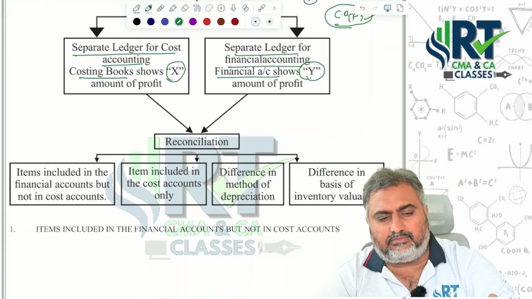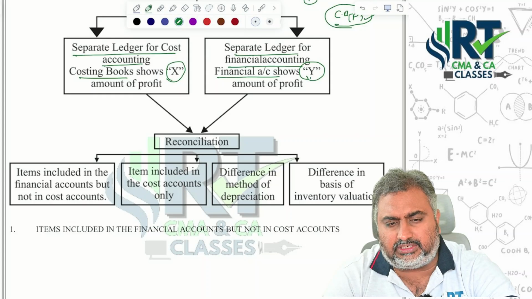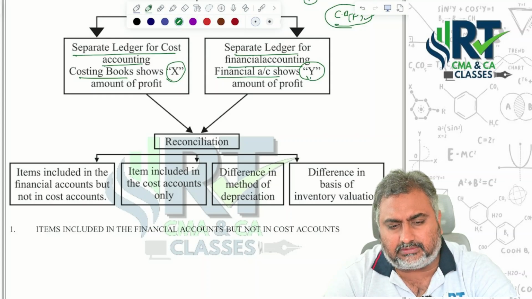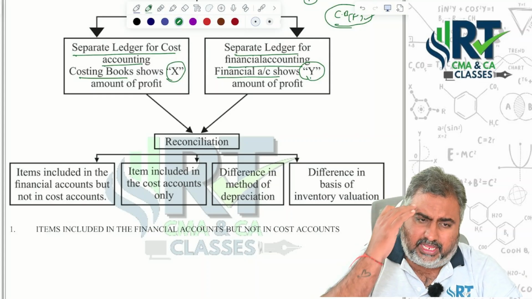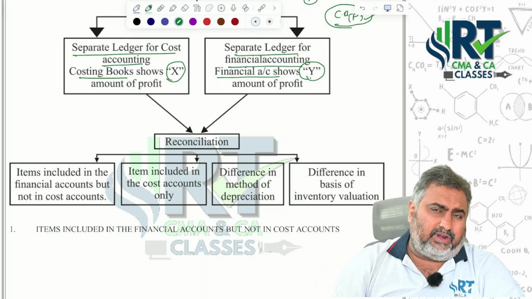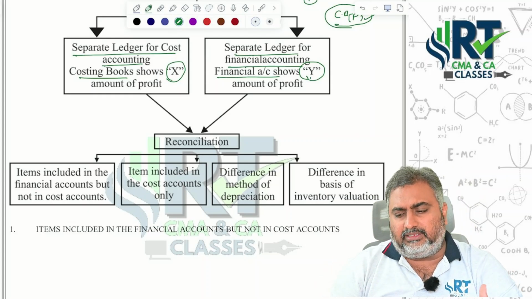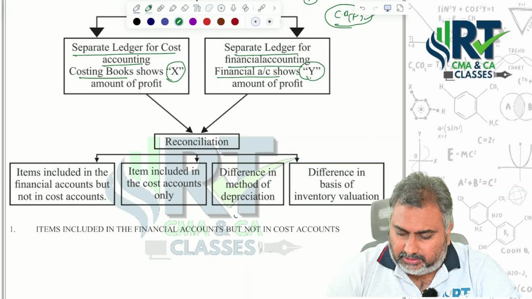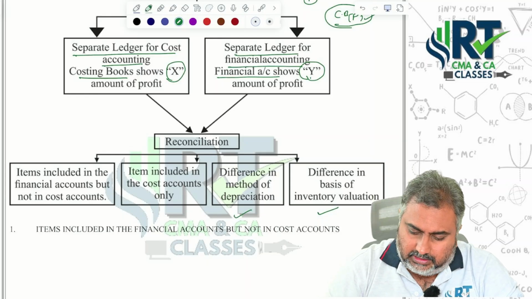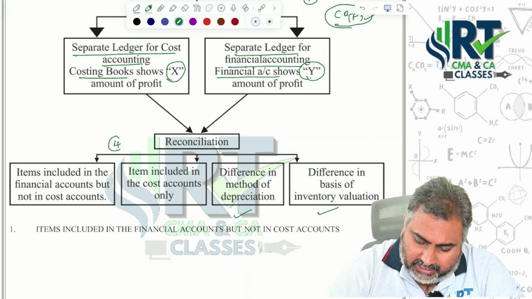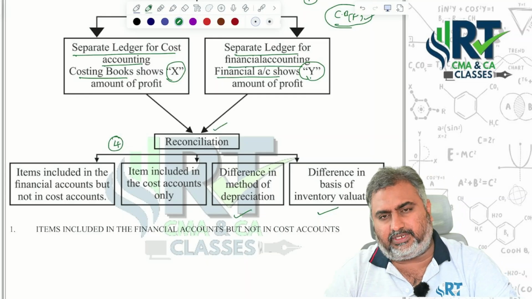Certain items are included only in financial accounts but not in cost accounts. In the same way, certain things are recorded only in costing books but not in financial books. And some other reasons: methods of depreciation and valuation of inventory. These are the four reasons why reconciliations come into the picture.